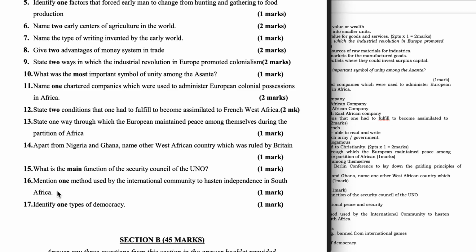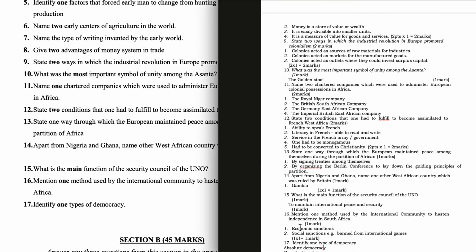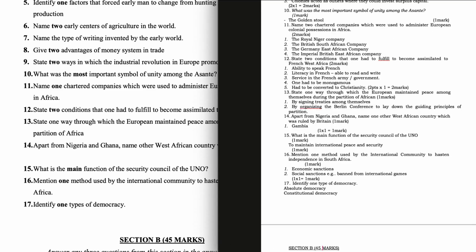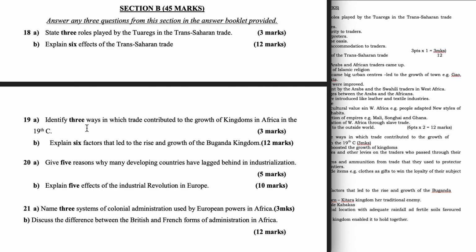Question 16. Mention one method used by the international community to hasten independence in South Africa. Economic sanctions, social sanctions, for example, banned from international games. Question 17. Identify one type of democracy. So you can just give one, either absolute democracy or constitutional democracy. Section B. Answer any 3 questions from this section in the answer booklet provided.